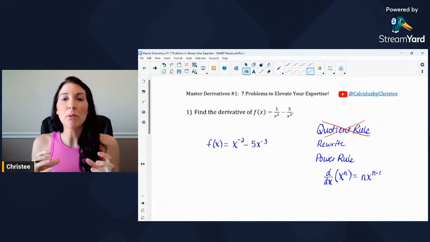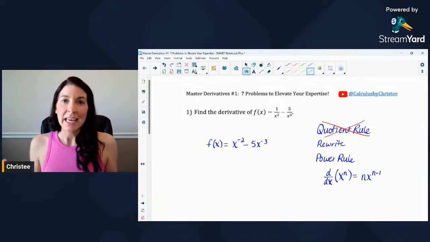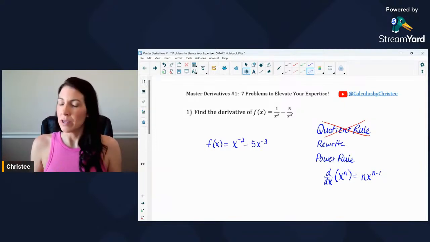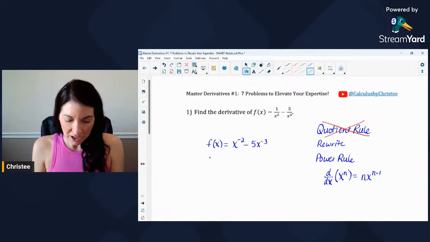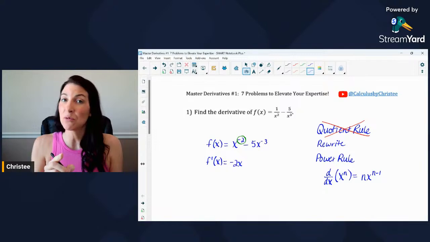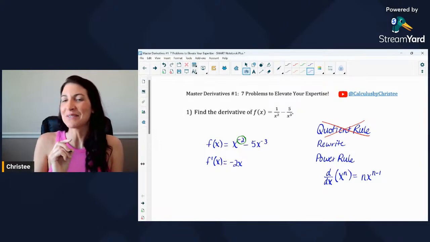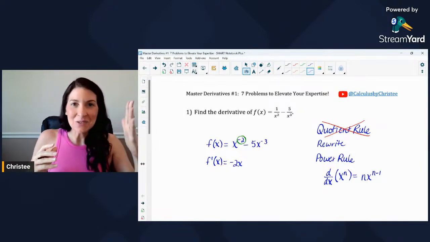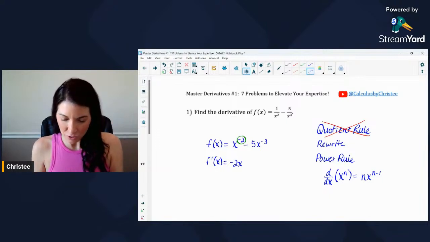And because we've written both of these terms as a power, we can now incorporate the power rule, and again, way easier than that quotient rule. Notation, because we are finding the derivative, make sure to say f prime of x. And now power rule, the exponent of negative 2, I am going to bring that out in front as a constant multiple, and then x to the power of, remember you want to subtract 1 from the exponent, so be careful with those negatives. Make sure to go minus 1, so in the more negative direction. So negative 2 minus 1 is going to give us negative 3.